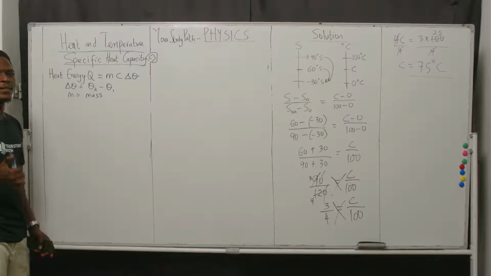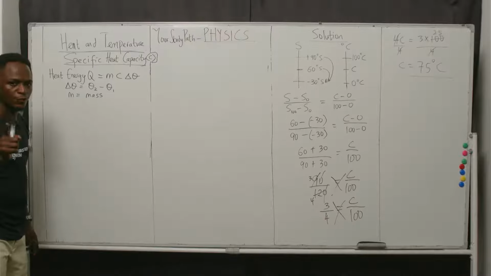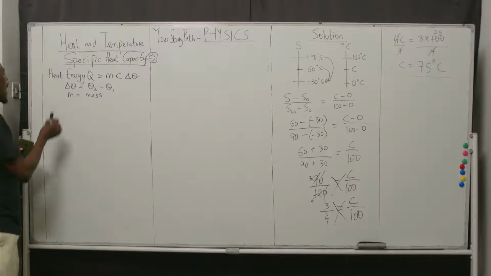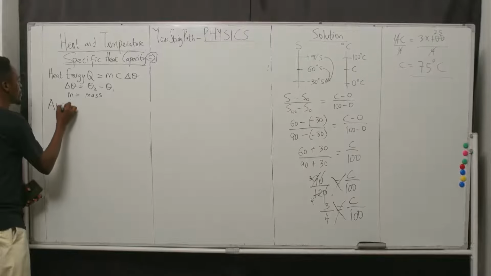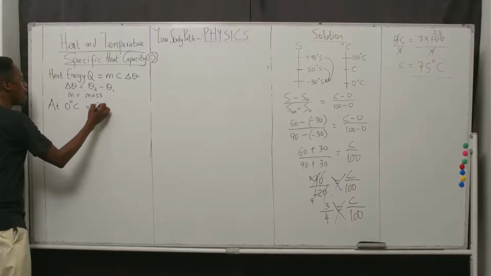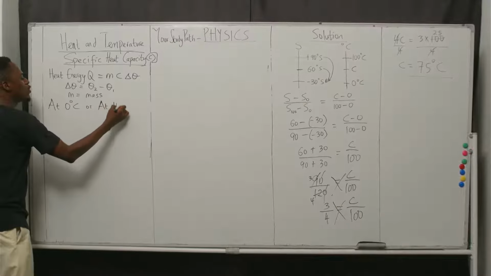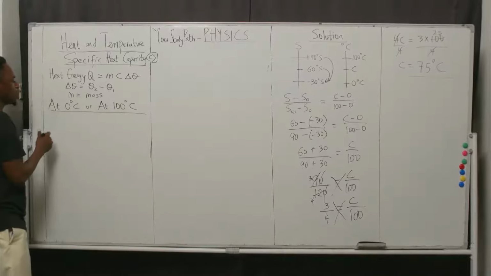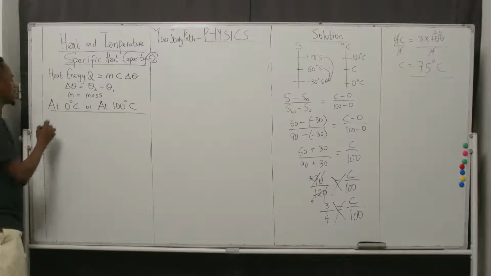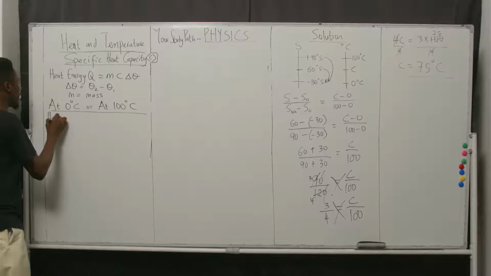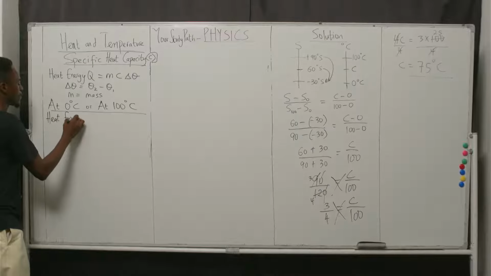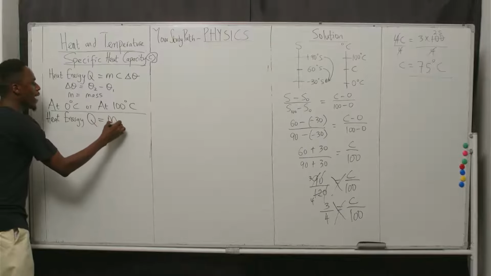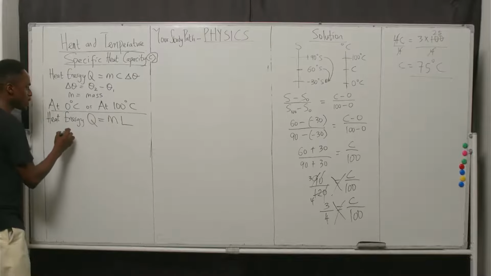Now, that is when temperature change is involved. When temperature change is not involved, talking about at 0 degrees Celsius or at 100 degrees Celsius, we don't use Q equal to MC change in theta. Rather, we say heat energy Q becomes equal to ML. What does L represent?